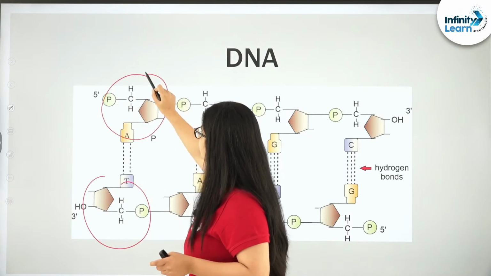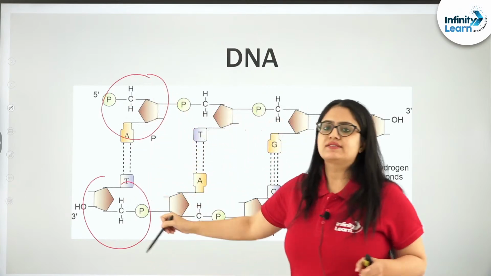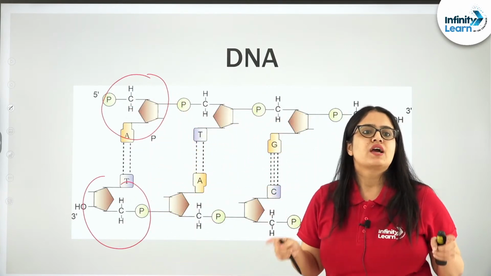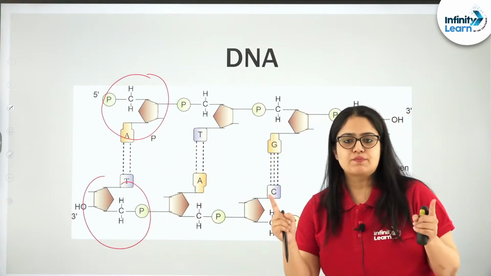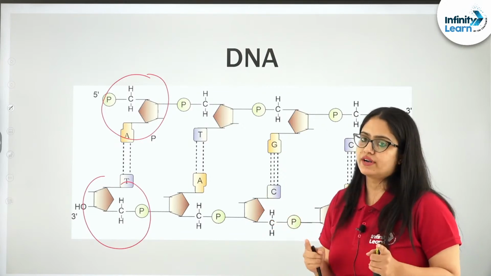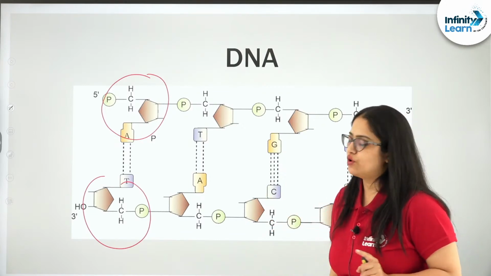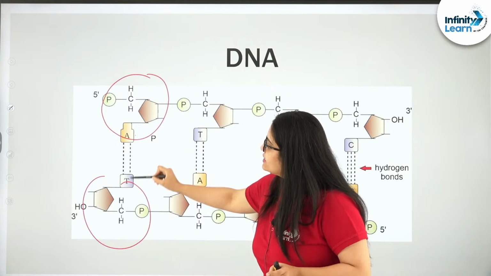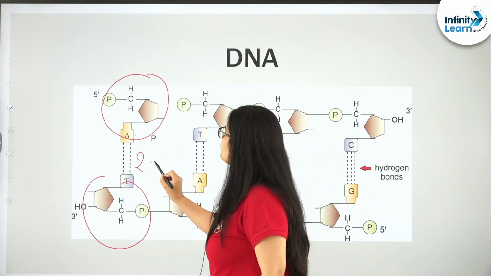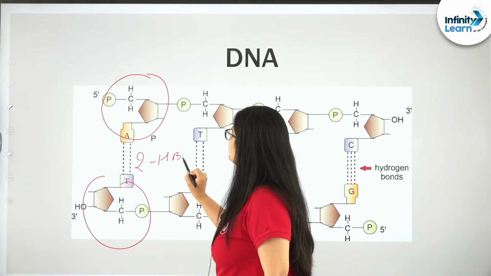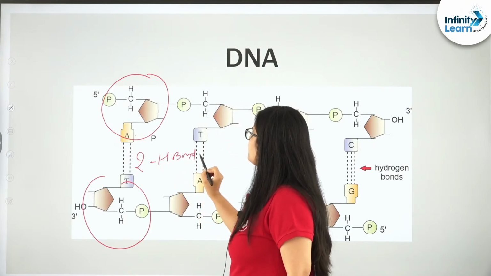This is also a nucleotide, and both these nucleotides are present on 2 separate strands. Hello Sunil. The nucleotides that are present on these 2 strands will be bonded with the help of hydrogen bonds. So see here, adenine is paired with thymine with the help of 2 hydrogen bonds.